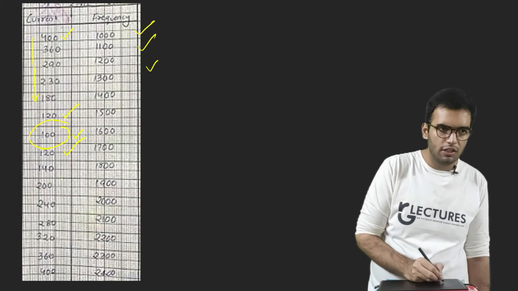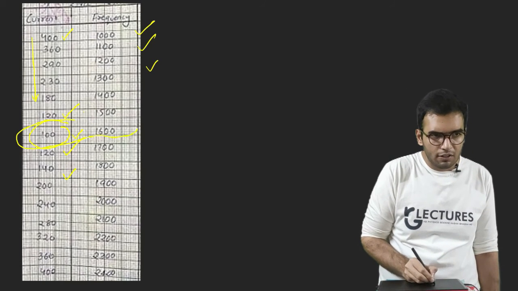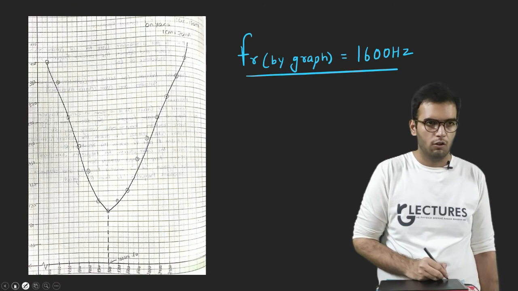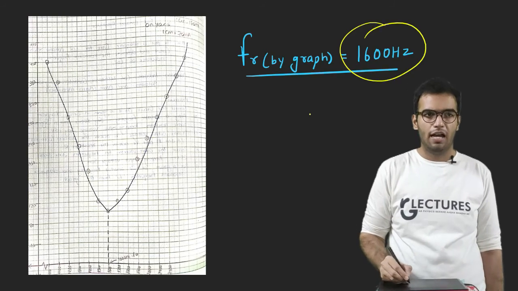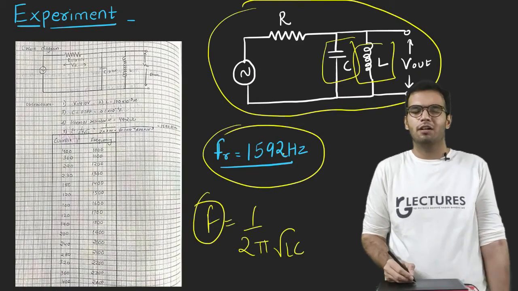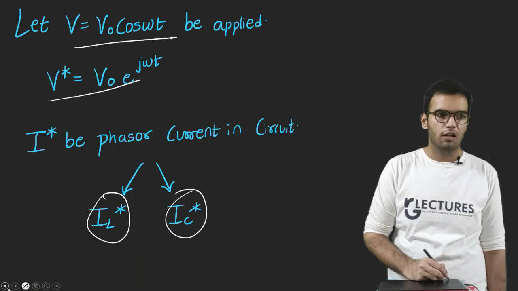Then at the next frequency it becomes 120 and starts increasing. So experimentally, 1600 is the resonant frequency. This is the graph of this range, and by the graph I got the value as 1600, and by the formula I got the value as 1592, which is exactly similar within the experimental limits.